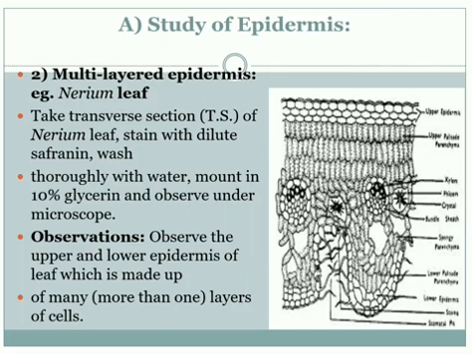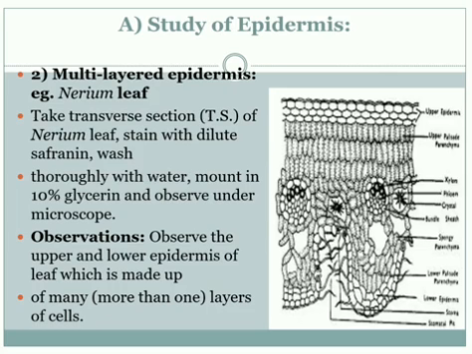The upper epidermis is 2 to 3 layered, and that is found in the nerium leaf. Let us see the example, nerium leaf, where the multi-layered epidermis is present. For that purpose, what is the procedure? Take a transverse section of nerium leaf, stain with dilute safranin and wash it.